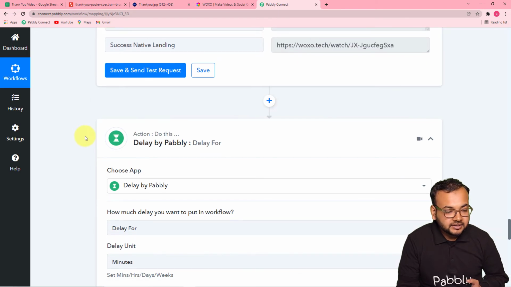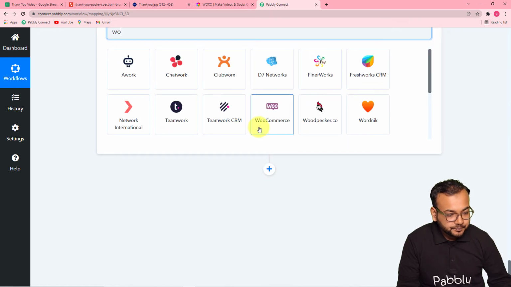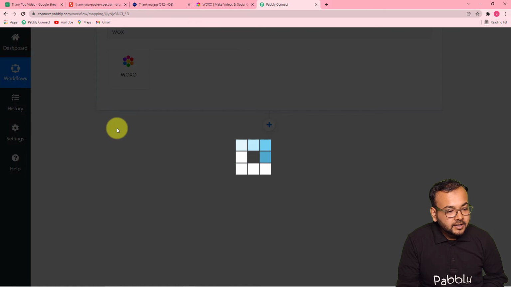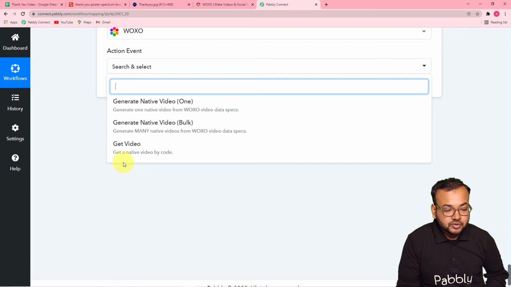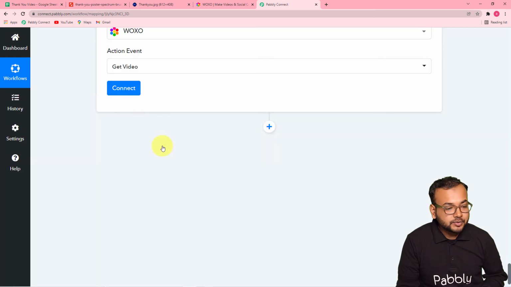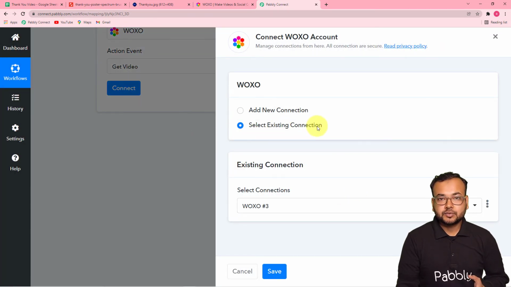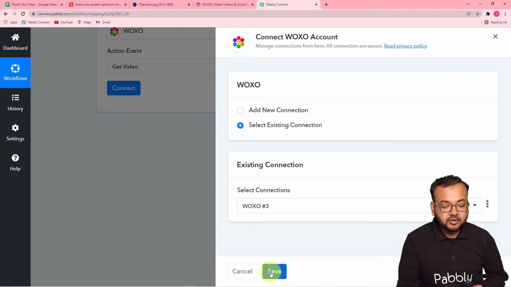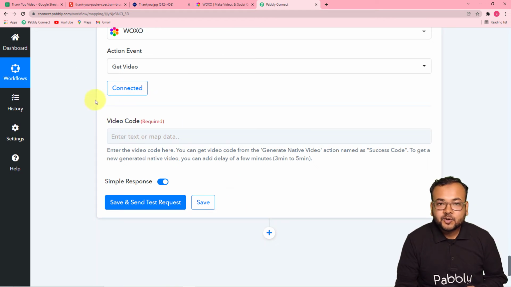To get that link, I'm going to connect Voxo again here in this actions tab. Type Voxo. This is Voxo, and then here I'm going to select a different action event, which is get video. It will get a native video created with the help of a code. Click on get video option, click on connect, and from this window I'm going to select this existing connection option because we have connected with Voxo in a previous step. Just keep it selected, click on save, and you need not enter the API details again, and you will be connected with Voxo again like this.